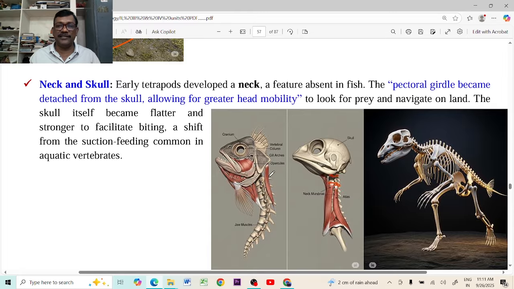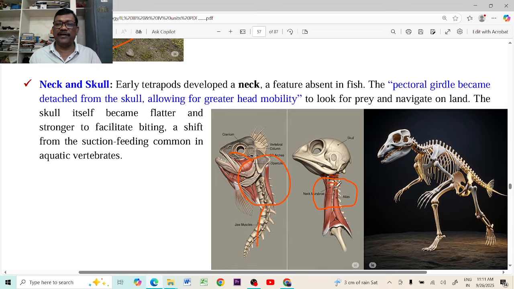This is the neck region, this is the vertebral column, and this is the head region. Actually, this fish cannot move its head and eyes flexibly. If it wants to move in any other direction, the total body should move, because the neck is completely connected with the skull region, so it cannot move. Whereas on land, while they were evolving, what happened? This neck region became somewhat independent from the skull.